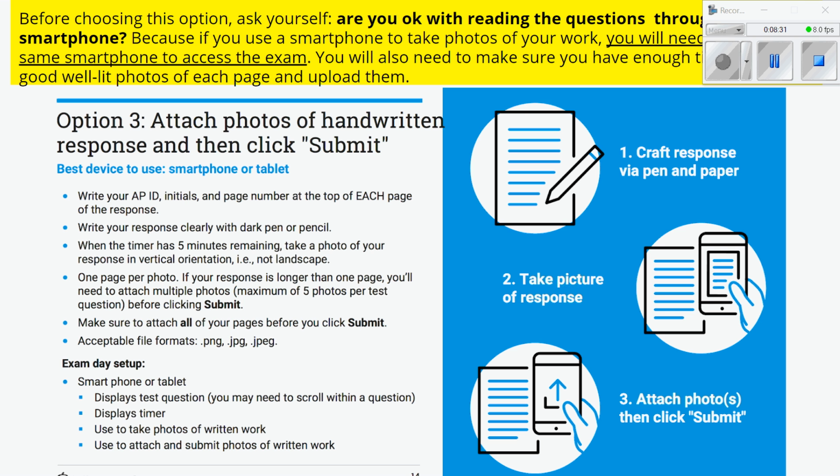The plus side would be that you can write, which is how you've been doing this all year, which is definitely a plus. But I don't know, it's a little bit of both.